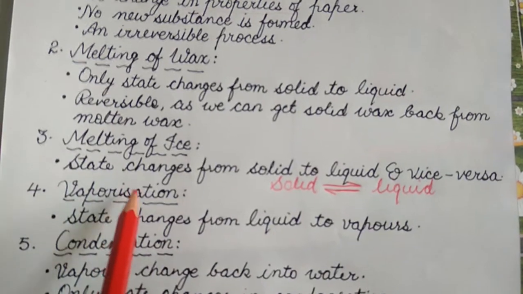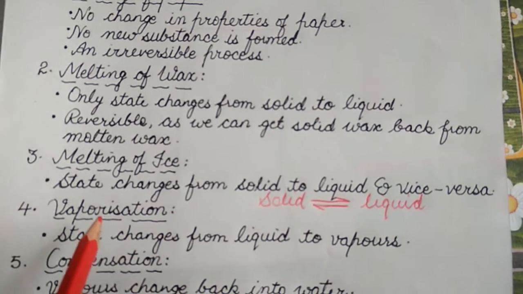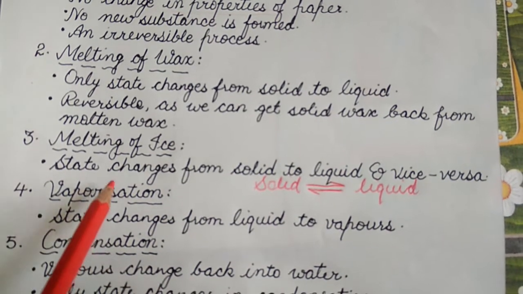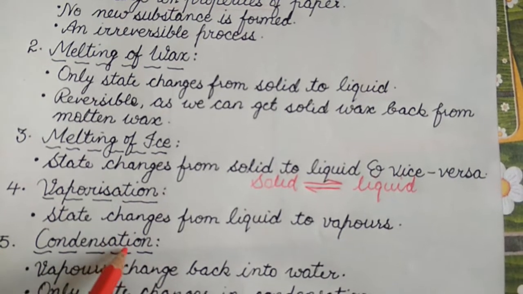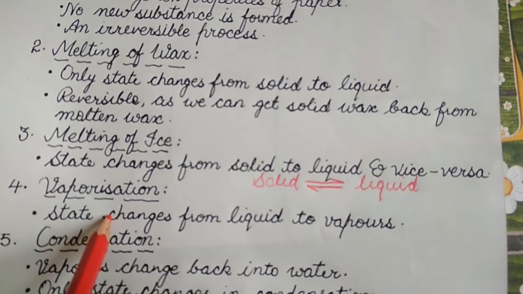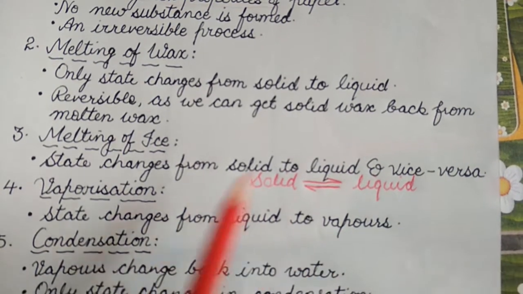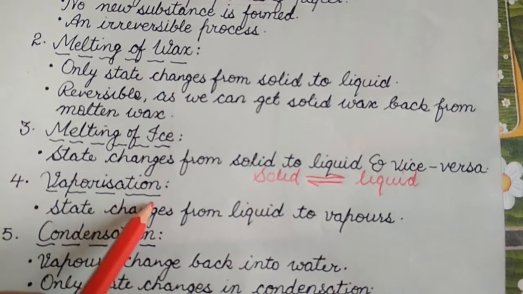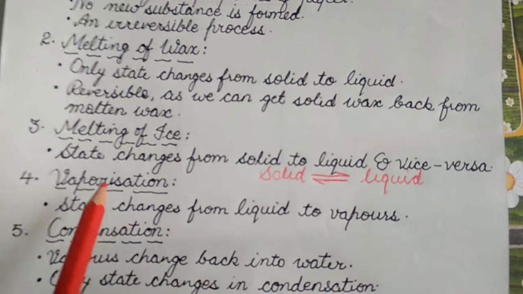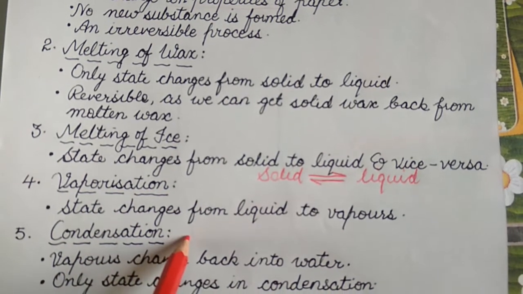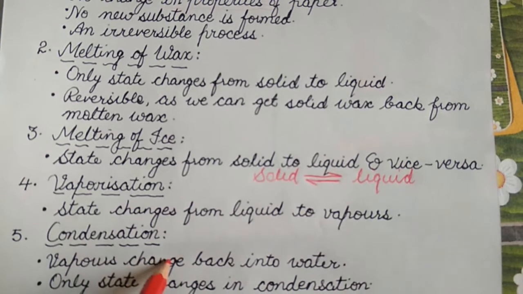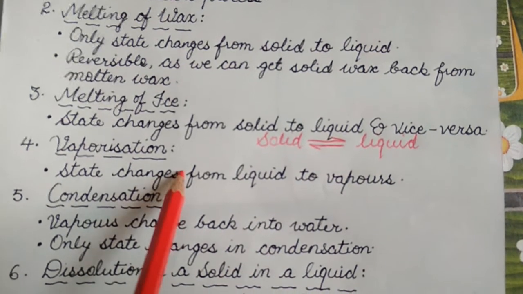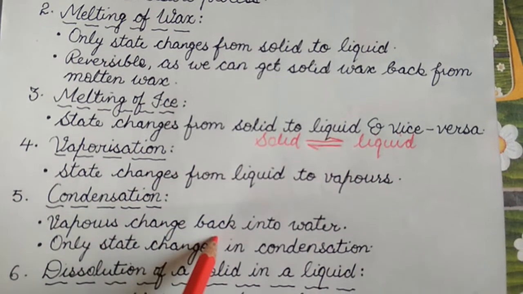Next is vaporization. So here are two common processes that are part of our water cycle also, vaporization and condensation. In both these processes, only the state of the matter changes. In case of vaporization, a liquid changes into vapors, and in case of condensation, vapors again get changed into water. These are also reversible processes. Since in both the processes no new substance is formed, these are also examples of physical processes. Only state changes in condensation and vaporization both. So these both are physical processes.